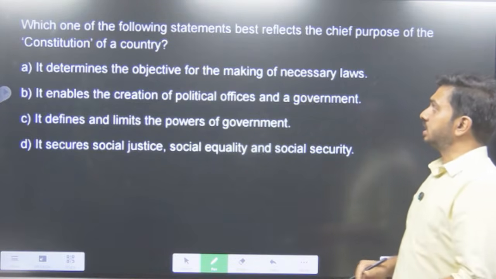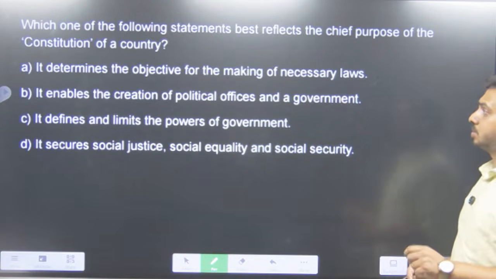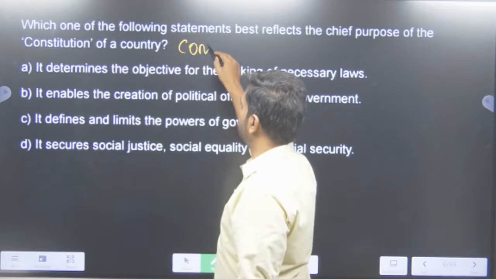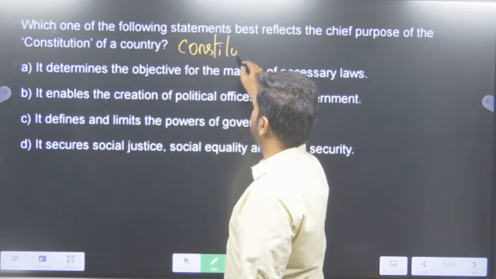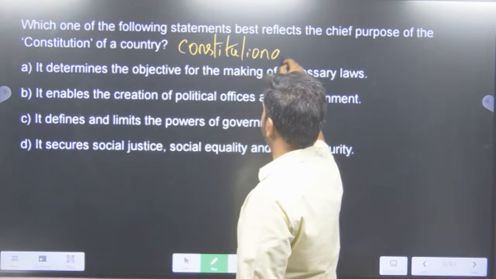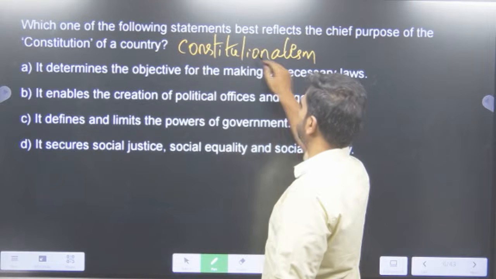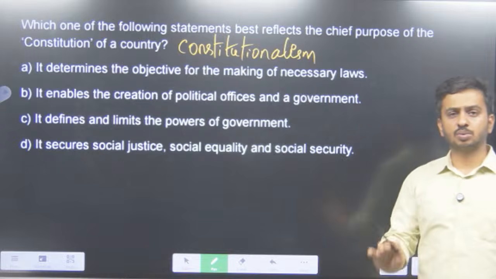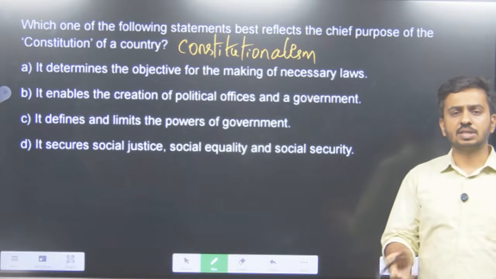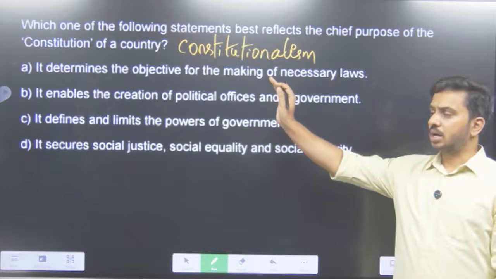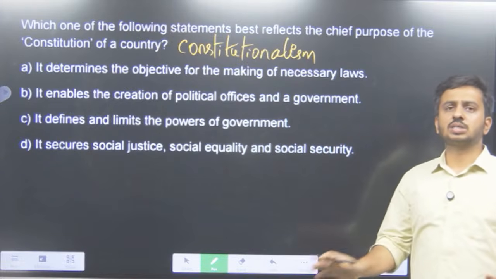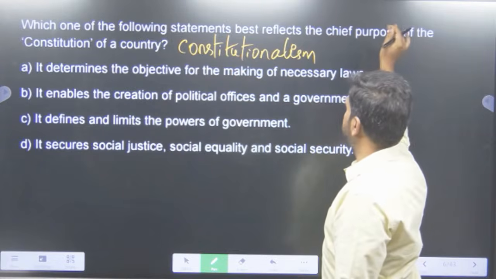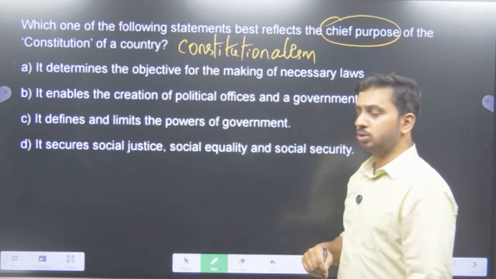Which one of the following statements best reflects the chief purpose of a constitution of a country? Constitution and constitutionalism have been asked in the UPSC Prelims a large number of times. These questions have been picked up from the NCERT, Constitution at Work, Political Theory, 11th Standard NCERTs. So they are asking, what does a Constitution actually do?